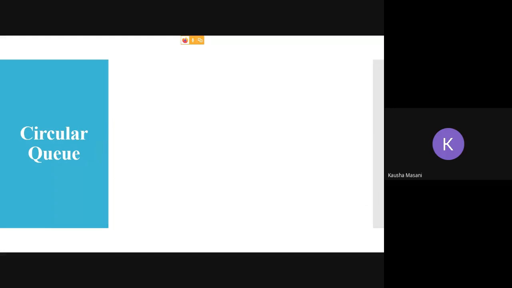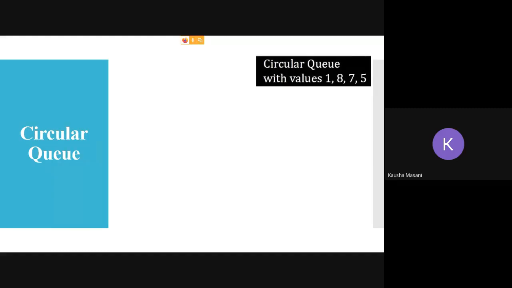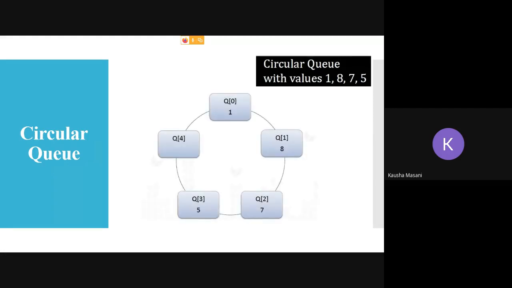All right. Now let's see it in an example. Let's say you have a circular queue with some values as 1875. If we want to have a look in a logical representation, we can think of the queue something like this. Q of 0, the top one, is having value 1, q of 1 is having 8, q of 2 is having 7, q of 3 is having 5, and there is one space empty. So the queue is not completely full, it has one space.